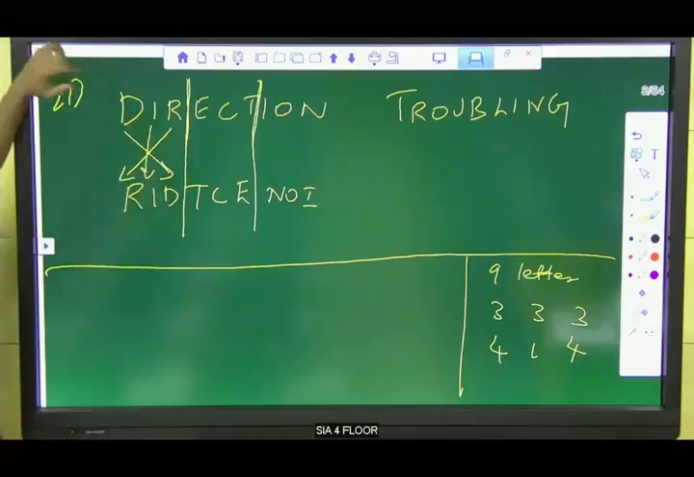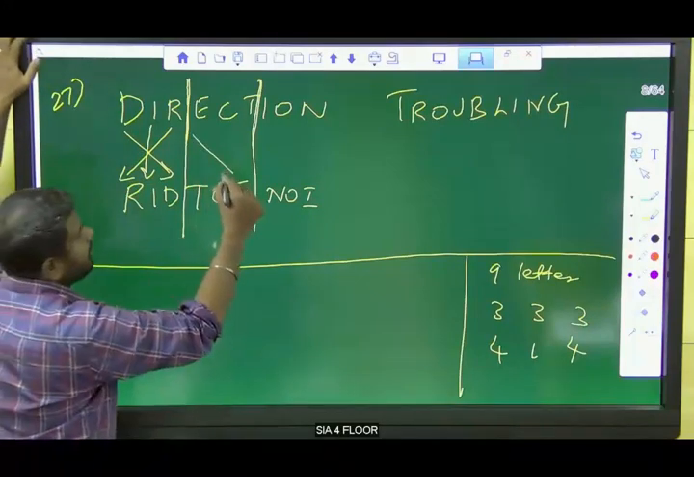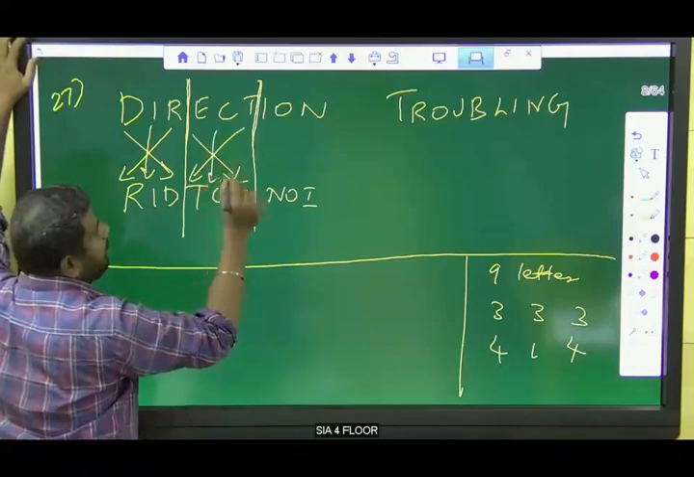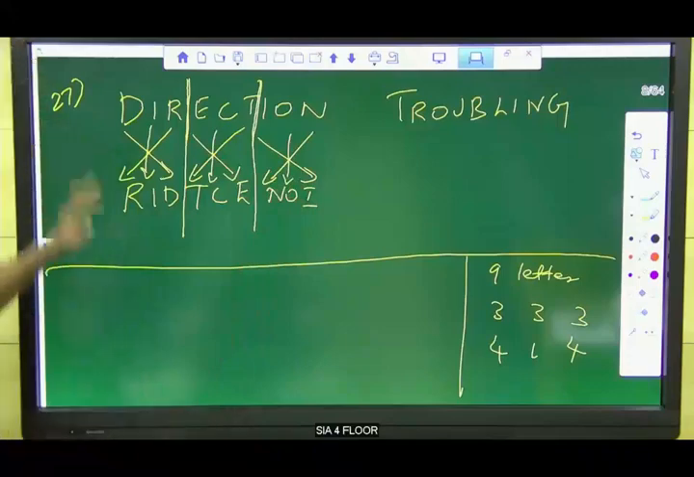Second letter remains same, right? First letter and third letter interchange the position, and second letter remains constant, remains same, right? Like that, first letter, third letter interchange the position, second letter remains same. Okay, so this is the concept for this.